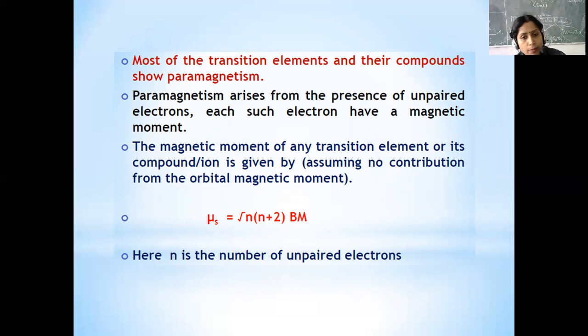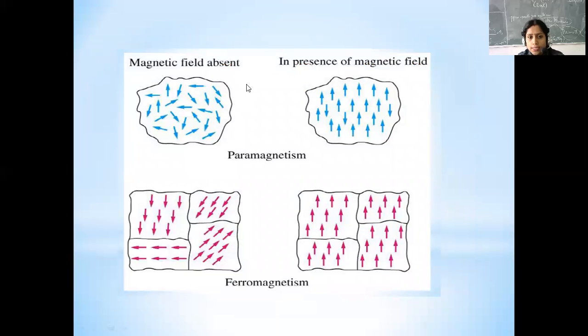And why does it arise? Paramagnetism arises because of the presence of unpaired electrons, each of them having a particular magnetic moment, which is given by root n into n plus 2. So if you see, this is a random arrangement of atoms when there is no magnetic field. When the magnetic field is applied, some of the atoms align in one direction, some align in the opposite direction. So this kind of behavior is paramagnetism.